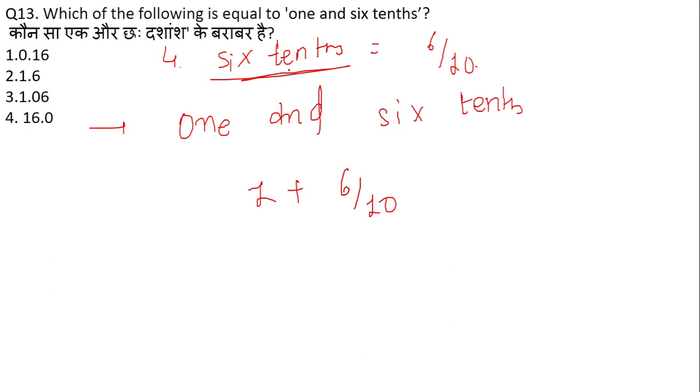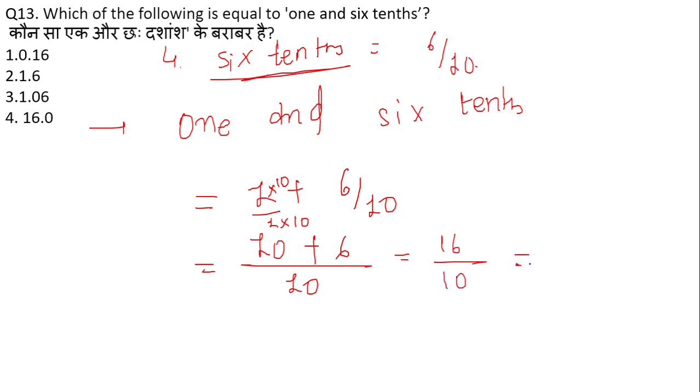So they are asking us what is 1 and 6/10? It means 1 plus 6 by 10. Just simply take the LCM, or you can make the denominator similar, that is 10 plus 6. I have taken here nothing but 1, and I am multiplying by the denominator 10. So the rule is you have to multiply the numerator also. This will give me 10 plus 6 upon 10, which gives me 16 upon 10. And what does 16 upon 10 mean? It means 1 and 6 upon 10. So the correct answer is option number 2.